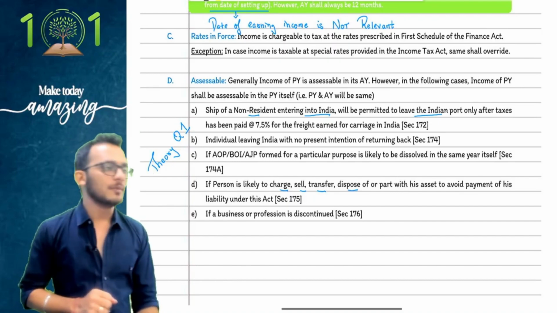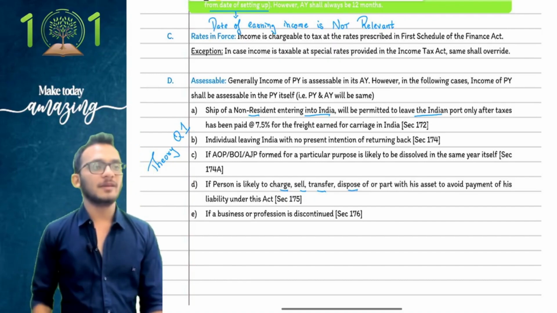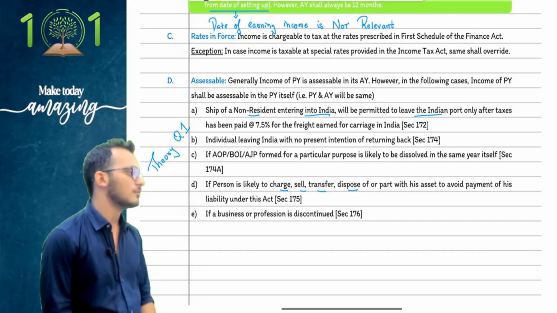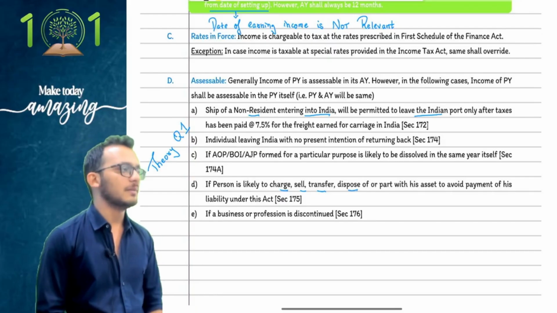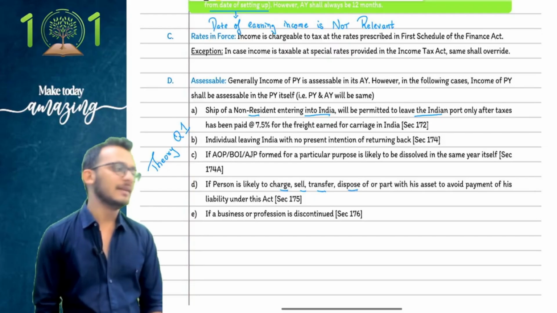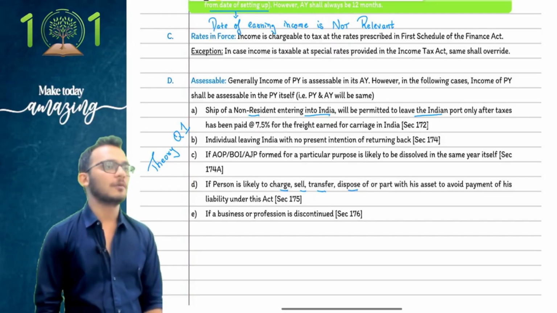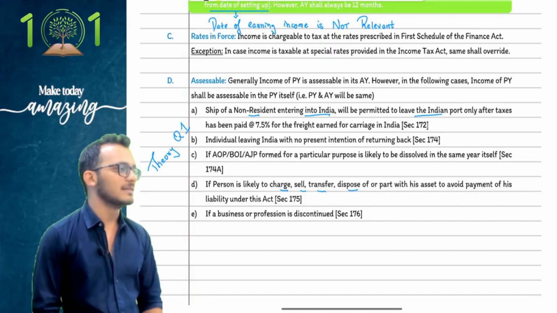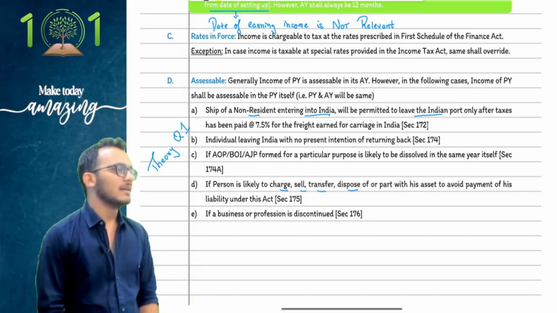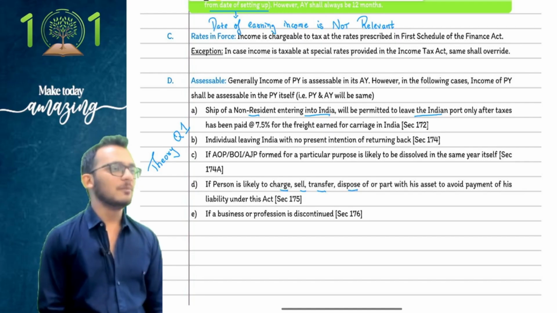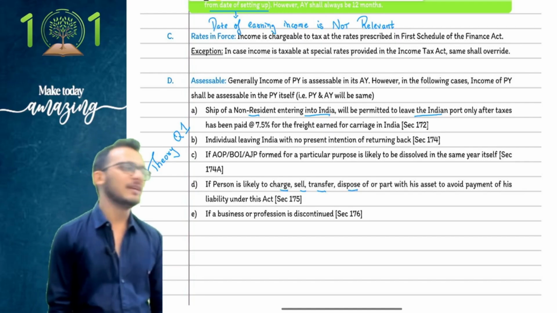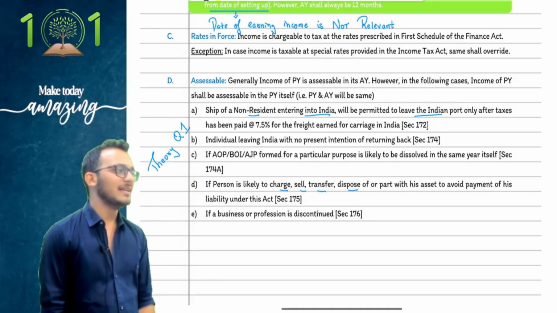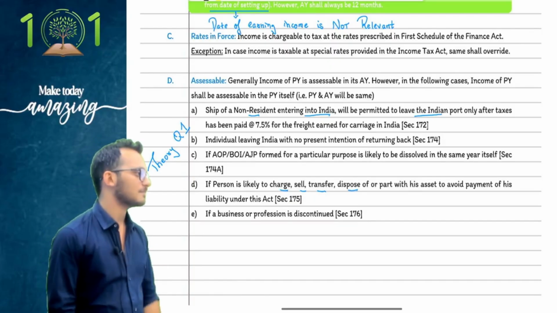Head number four becomes capital gains, and head number five becomes income from other sources. People, revise for me. The five heads of income are income from salaries, income from house property, profits and gains of business or profession, capital gains, income from other sources. Very good. Yes, people, these five heads of income are going to carry 70 percentage of your syllabus.